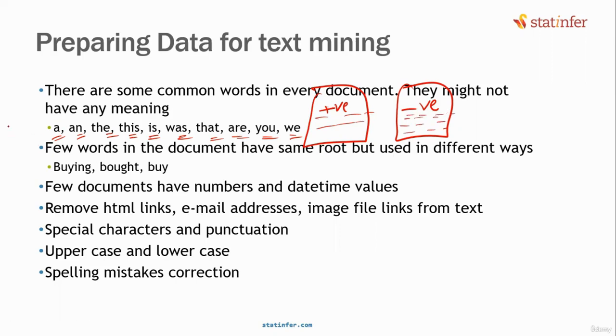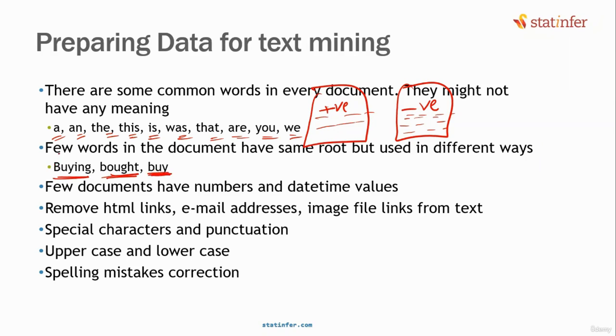Now, in the English language, you have present tense, past tense, future tense, simple, perfect. There are different ways of forming a sentence. Usually, when people talk about NLP, mostly they talk about the English language only, because most of the data that we handle will be in English. Even in India, if you go to regional places, most of the documents will be in English. So in English, you have the same word: buy, bought, buying. These three have three different spellings. Do you want the machine learning model to treat them as three different words, or do all of them have the same meaning?